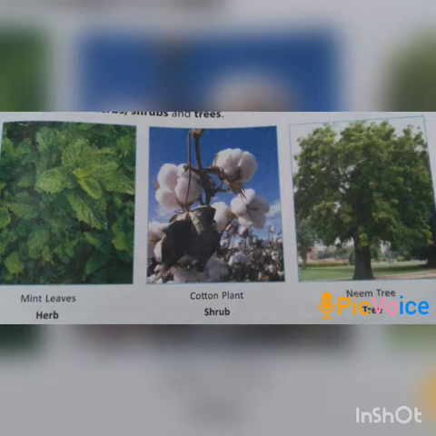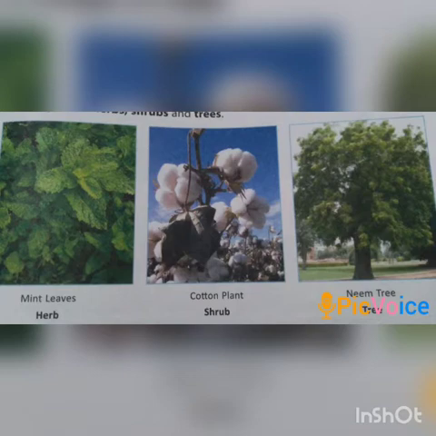Plants are classified into different categories on the basis of different characters. The first classification is on the basis of height, size and shape. On this basis, plants can be divided into three categories: herbs, shrubs, and trees.